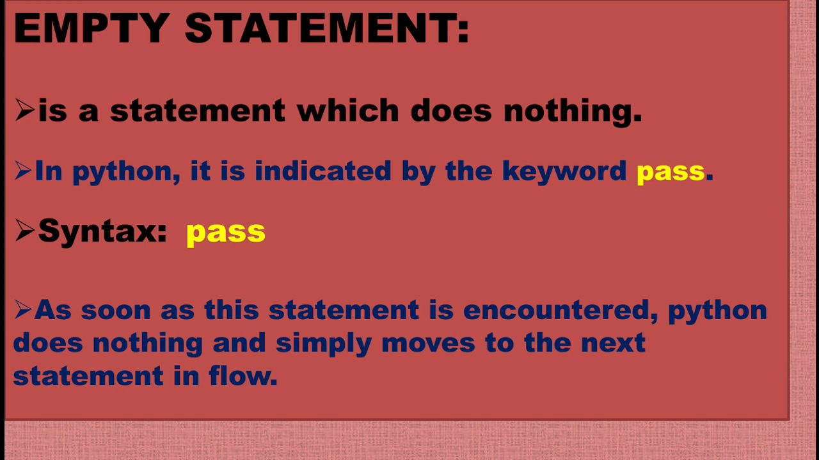As soon as this statement is encountered by Python interpreter, Python does nothing and simply moves to the next statement in flow. So whenever pass is encountered by Python interpreter, it gets to know that it has to perform no action in this particular line, and therefore it has to forward the program control to the next statement in flow.